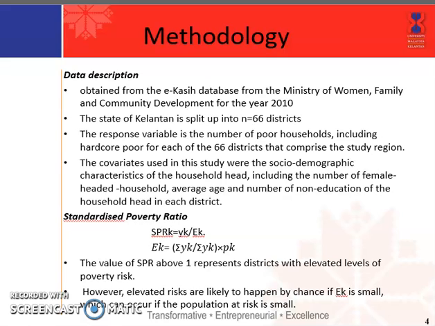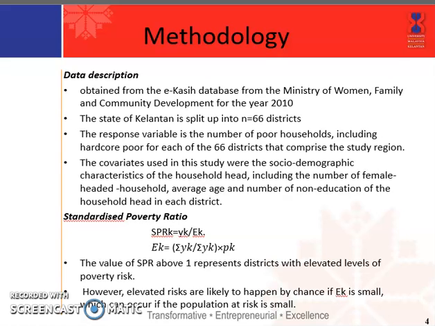Because the census of households in Malaysia is performed every 10 years, where 2000 was the latest census organized. The state of Kelantan is split up into 66 districts. The response variable that I use in this study is the number of poor household heads, including hardcore poor, for each of the 60 districts, which is the study region.